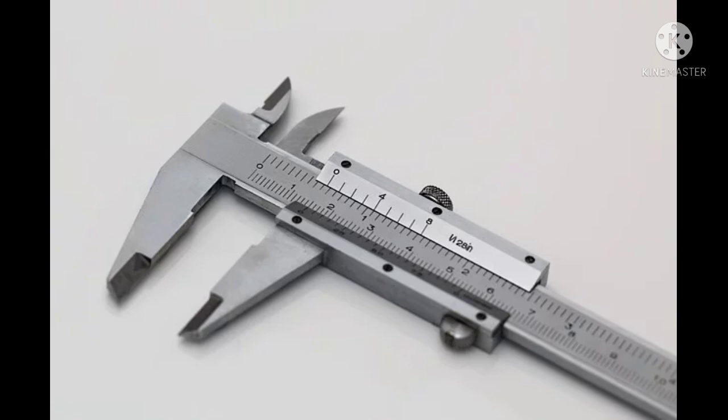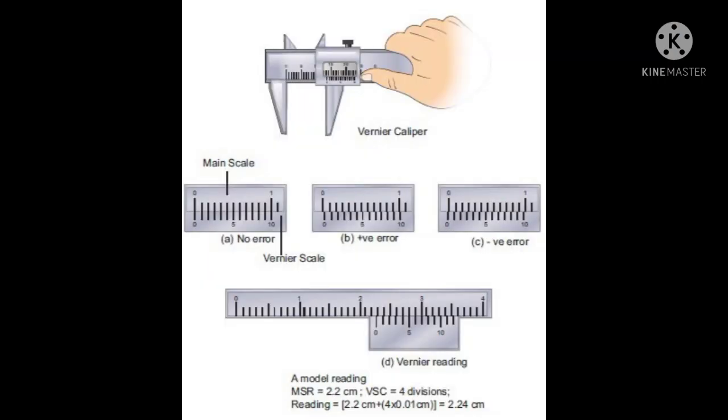The next one is vernier caliper. A vernier caliper is a versatile instrument for measuring the dimensions of an object, namely diameter of a hole or depth of a hole. The least count of vernier caliper is 0.01 centimeter. In this figure, we can see the measuring techniques of vernier caliper.